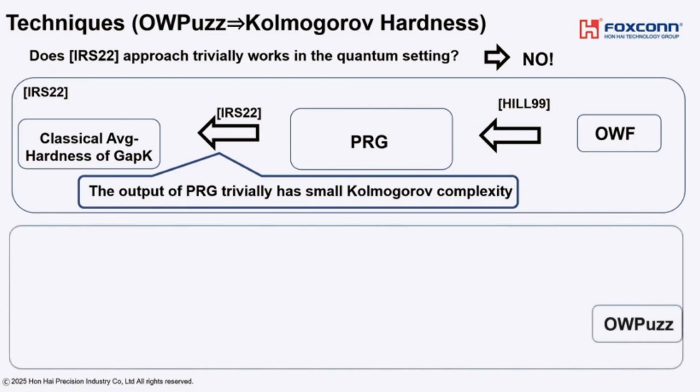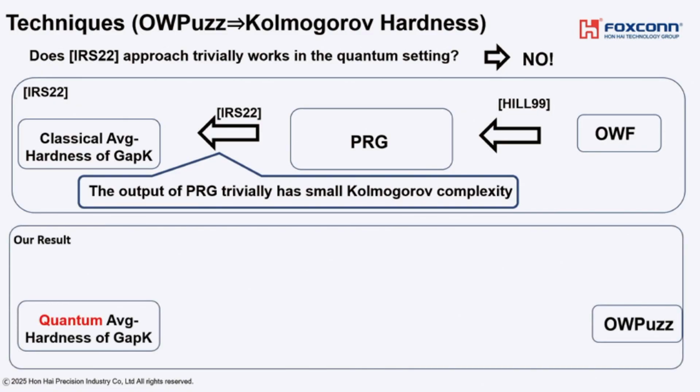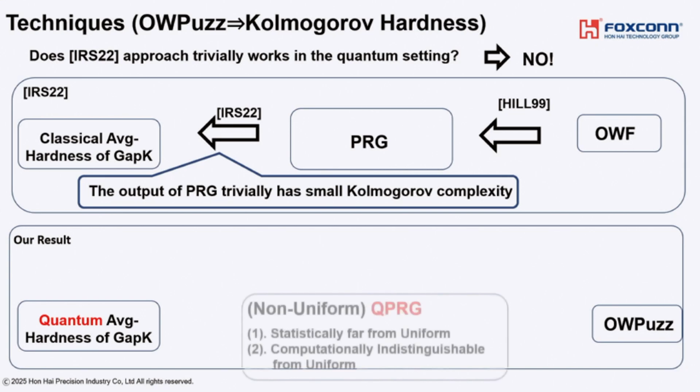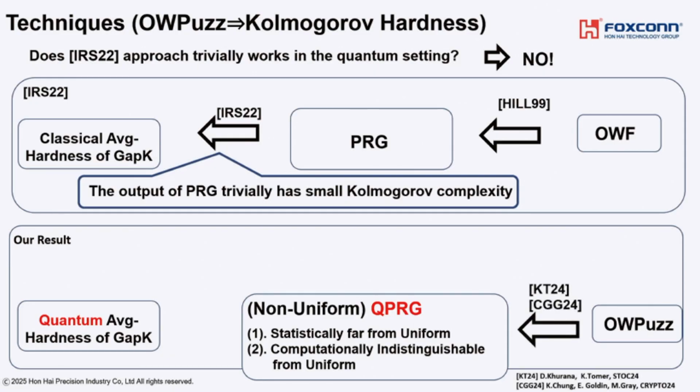So we also consider the quantum case. We consider quantum average hardness of gap K and one-way puzzle. Fortunately, we have a quantum analog of PRG, which we call quantum PRG. The definition is slightly different from standard PRG. In particular, this algorithm does not have a random seed. Instead, we require that it must be statistically far from the uniform distribution, but computationally indistinguishable from the uniform distribution. We can construct a non-uniform variant of QPRG from one-way puzzle. Here, non-uniform means that a quantum algorithm takes advice as an input.